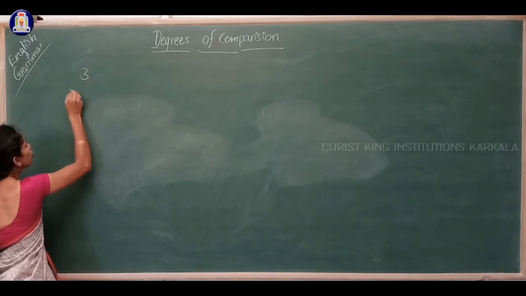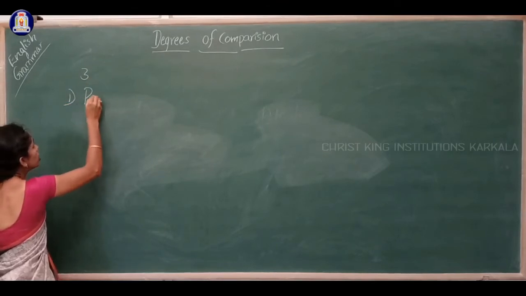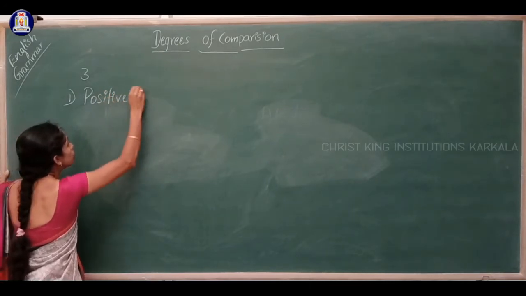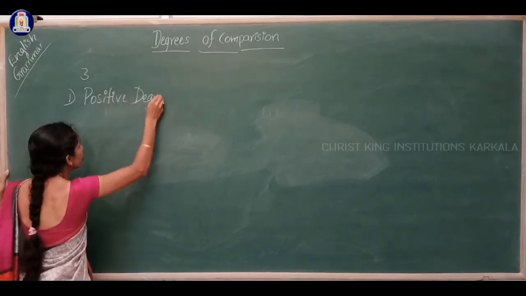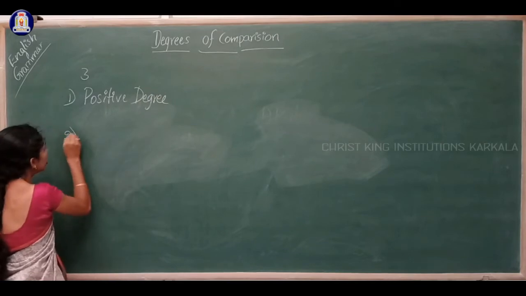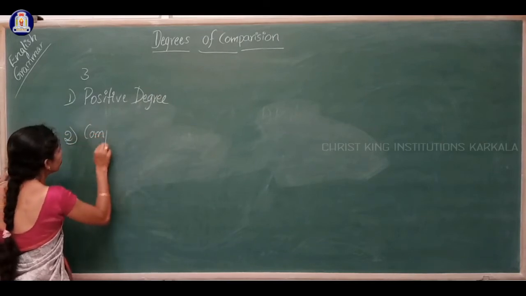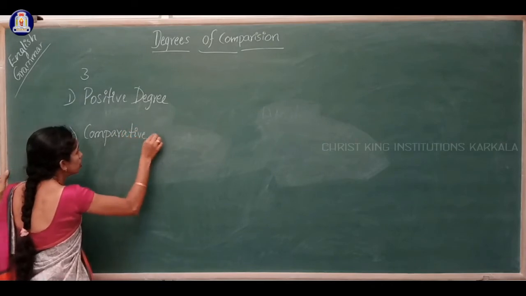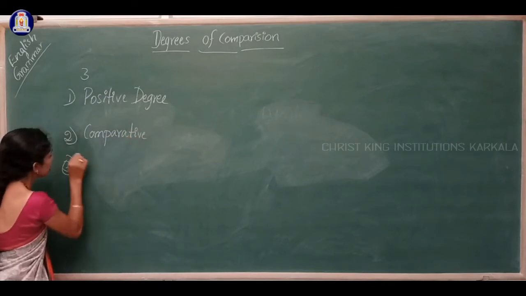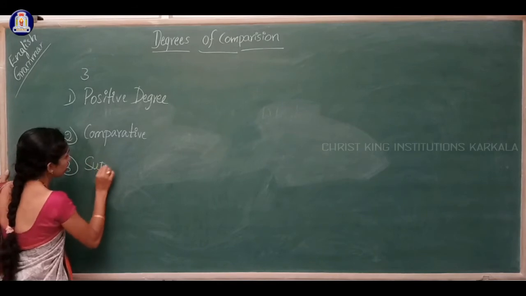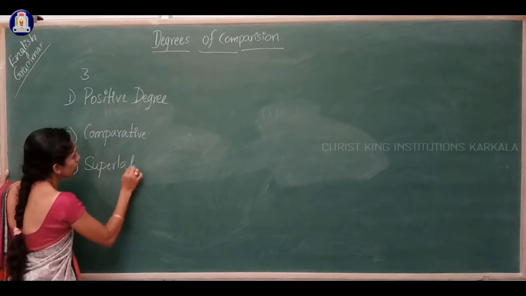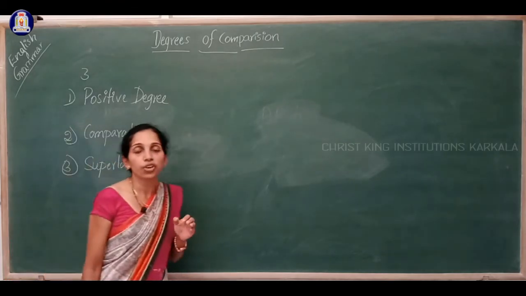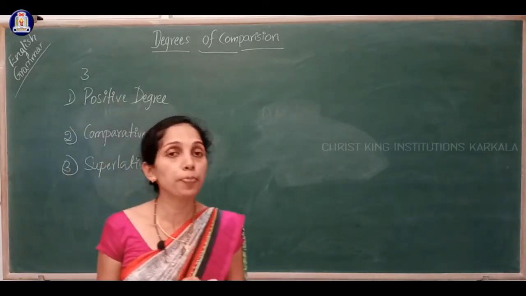First one is the positive degree. Second one is the comparative degree. Then third one is the superlative degree. In positive degree we are saying about one person.